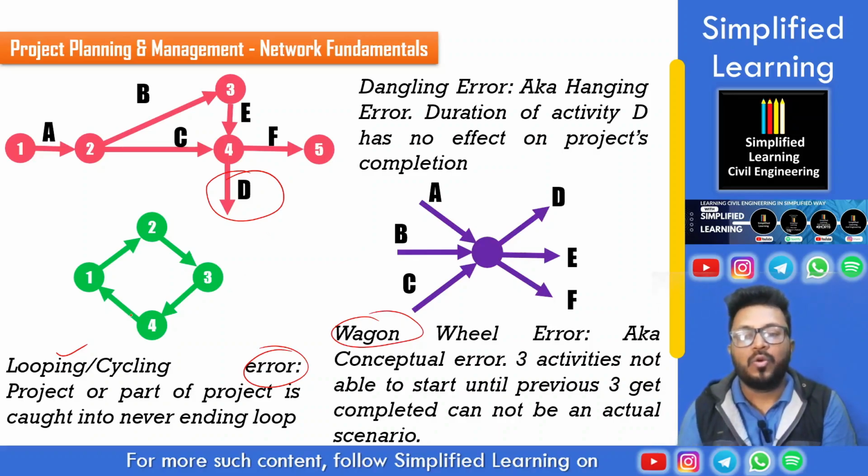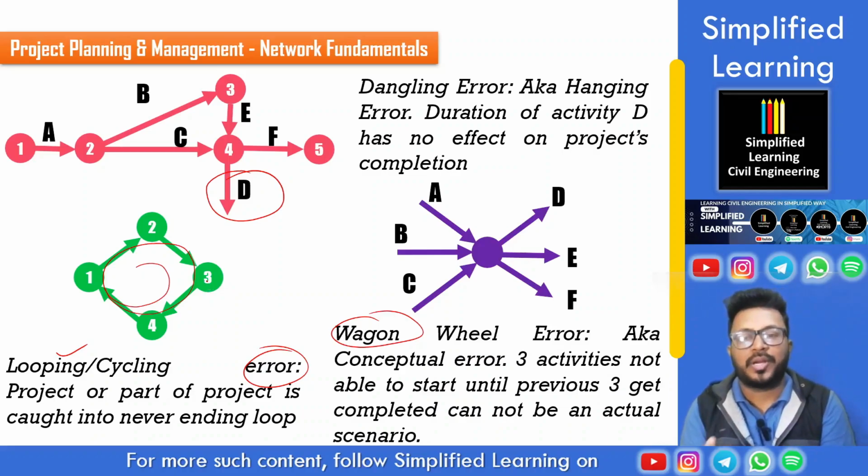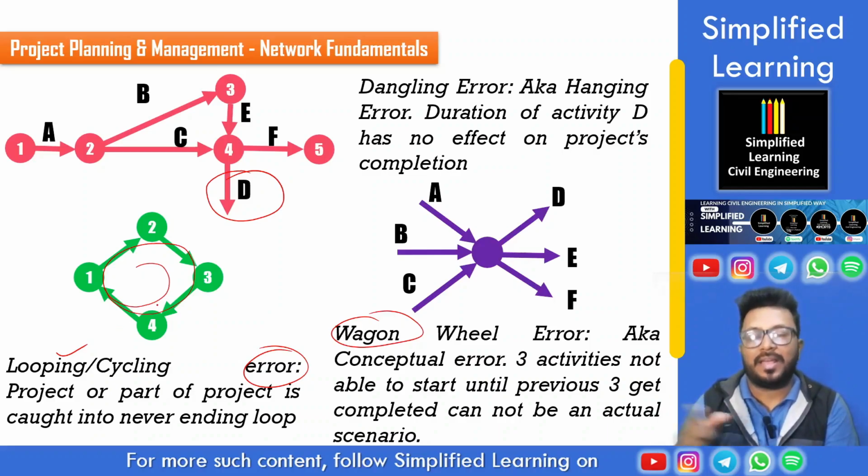Then the other thing, looping or cycling error. All these events are in a never-ending loop. Thereby, they are not going to progress. They are not causing any completion or finish of the project, or that phase of the project. That's why they are called a looping or cyclic or cycling error. They are looping like this. A never-ending loop is there.